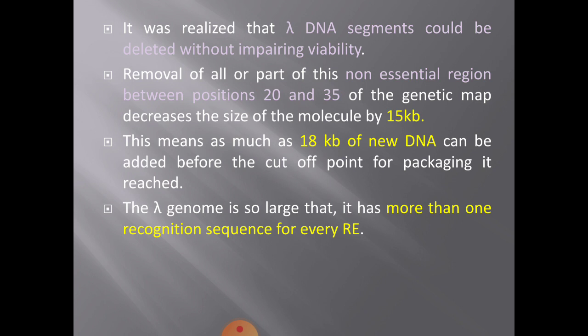That means as much as 18 kb of new DNA can be added, without hampering the packaging process of lambda phage heads. And the lambda genome is so large that it has more than one recognition sequence for almost every restriction endonuclease. So this made people exploit lambda phages as vectors.